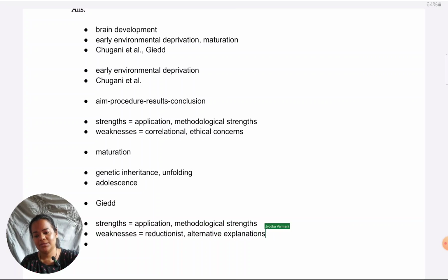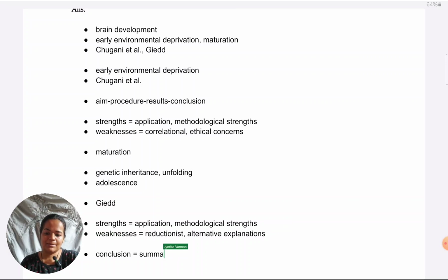And then, as always, to conclude the answer, we can talk about summarizing arguments, strengths, and weaknesses. For future research for this type of answer, we can just talk about how both environment and maturation in conjunction should be considered. Both are bound to influence brain development, and the focus of studies should not be selectively on one, because it does not give a realistic account of brain development.